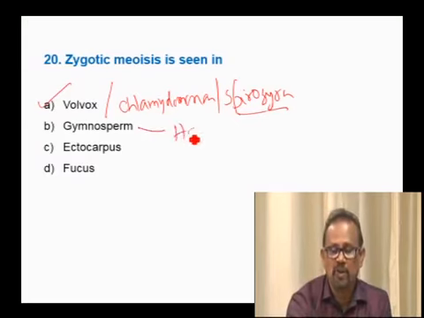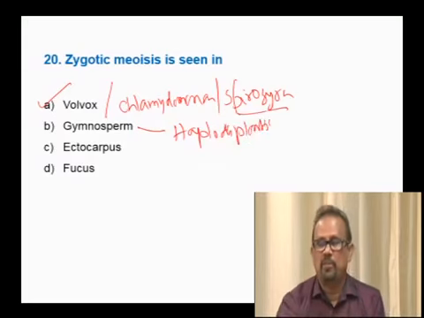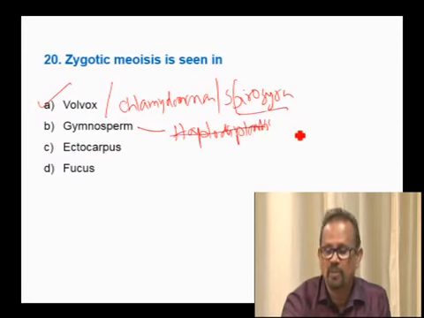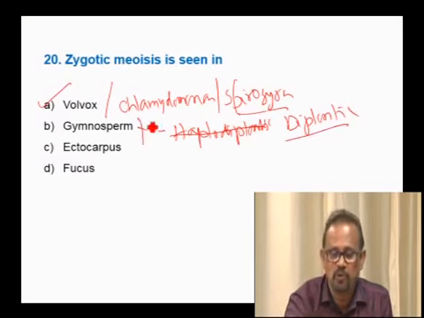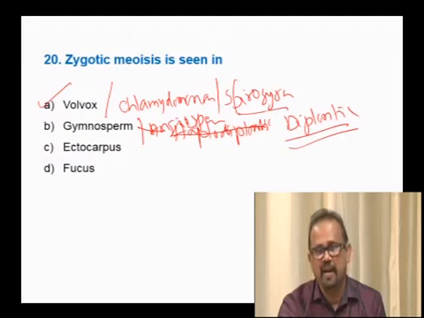Gymnosperm shows haplodiplontic life cycle? No, in gymnosperms and angiosperms it is diplontic, because the haploid condition is restricted only to the male and female gametophyte, that is, the pollen grain and embryo sac. In gymnosperms it is the endosperm.